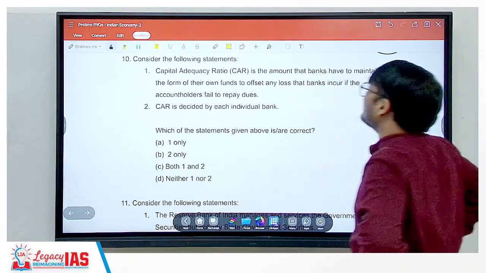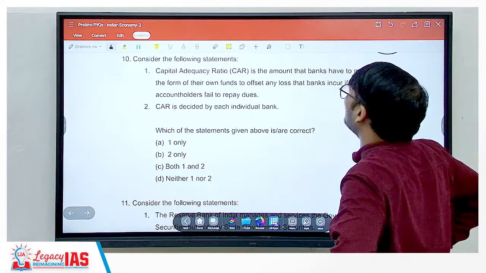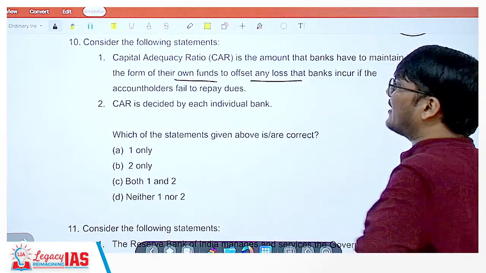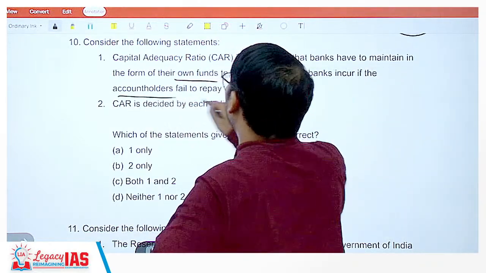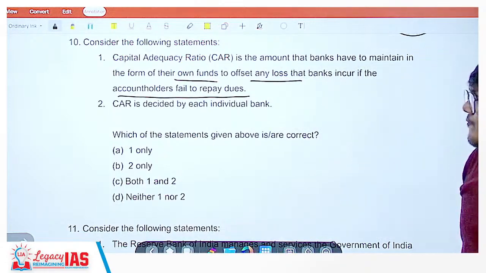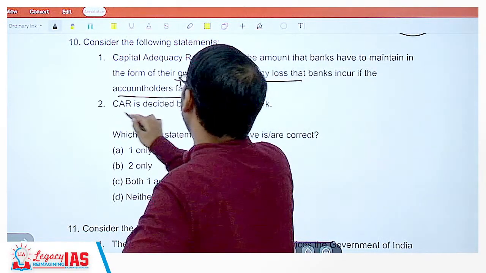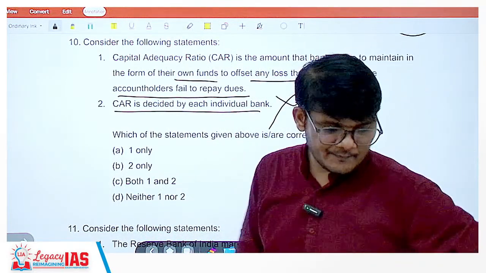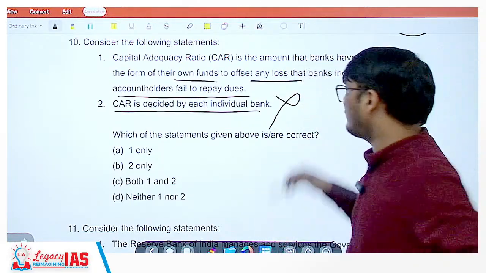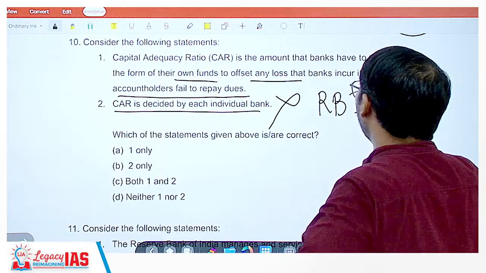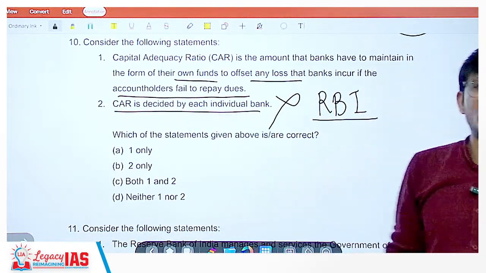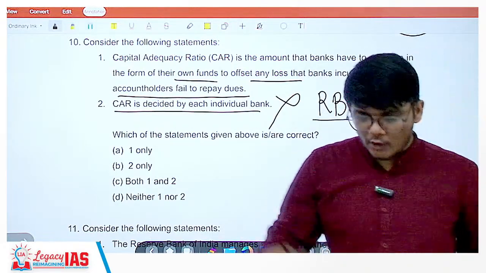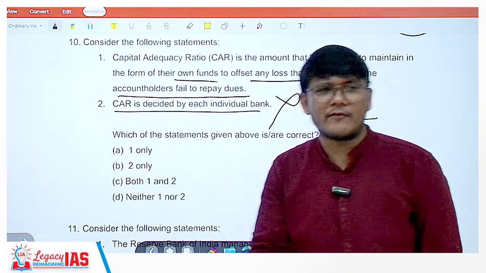Now, consider the following statements. Capital adequacy ratio is the amount that the banks have to maintain in the form of their own funds to offset any loss that banks incur if the account holders fail to repay dues. Capital adequacy ratio is decided by each individual bank? Absolutely not. Who regulates the banks? The banks are regulated by the RBI. If you ask the banks to decide how much buffer to keep, they would keep zero buffer at times. If more people want money, they will be like, give it, not a problem, and that will be a problem.